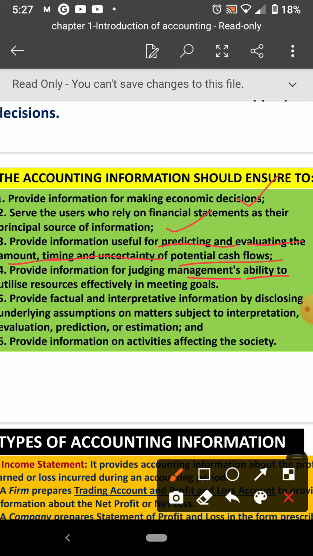Okay. Next is to provide factual and interpretative information by disclosing underlying assumptions on matters subject to interpretation. So this information gives you facts and discloses some assumptions we may have, about what economic changes may come.